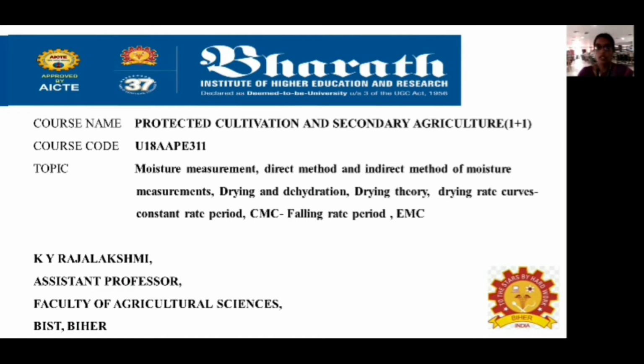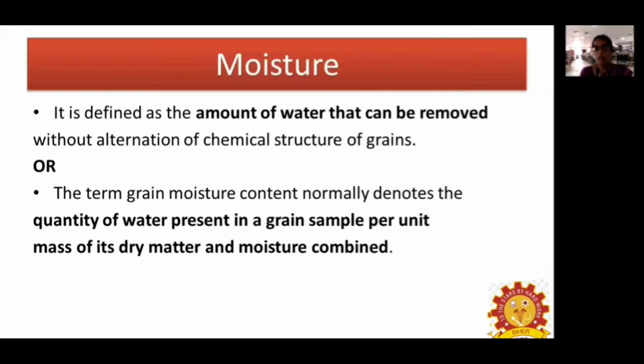First, we have to discuss what is meant by moisture. So moisture means, for example, in a food product, how much amount of water is present in that product will be represented as the moisture content. Moisture content means the amount of water that is present in the food materials. And grain moisture content normally determines the quantity of water present in the grain sample per unit mass of the dry matter. So for a unit mass, how much amount of moisture is present is represented in terms of moisture content.